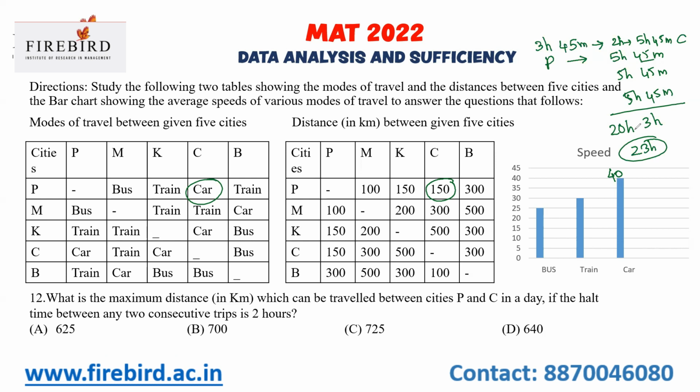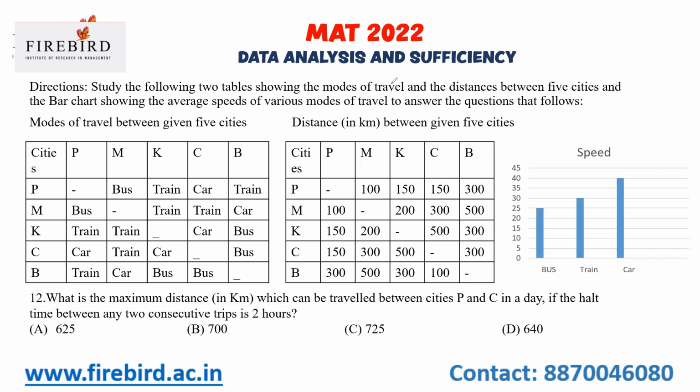In a trip, I will cover 150 kilometers. I have traveled 4 times, so 600 kilometers. So 600 kilometers plus 40 kilometers I'll travel in the 24th hour. So my answer is 640 kilometers.